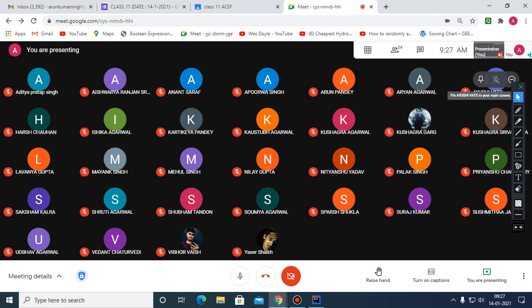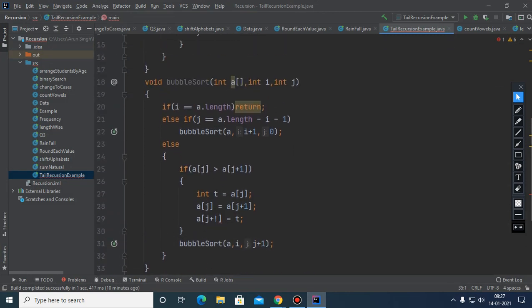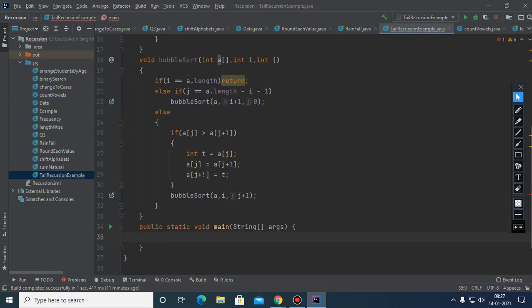Recursive functions are basically used to solve complex problems, because sometimes non-recursive code is very difficult.